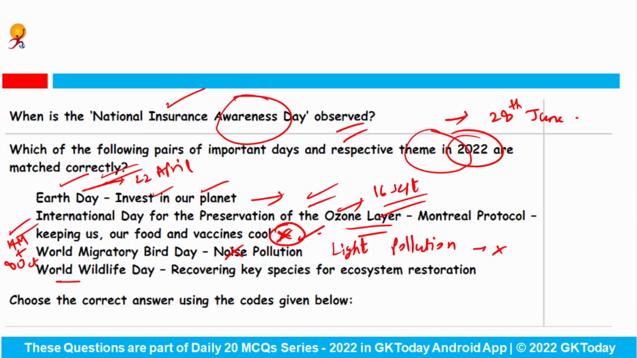And next is World Wildlife Day. It is observed on 3rd of March every year, and this year the theme is recovering key species for ecosystem restoration. Yes, this is right. So the correct answer would be only 1 and 4. 2 and 3 are wrong.